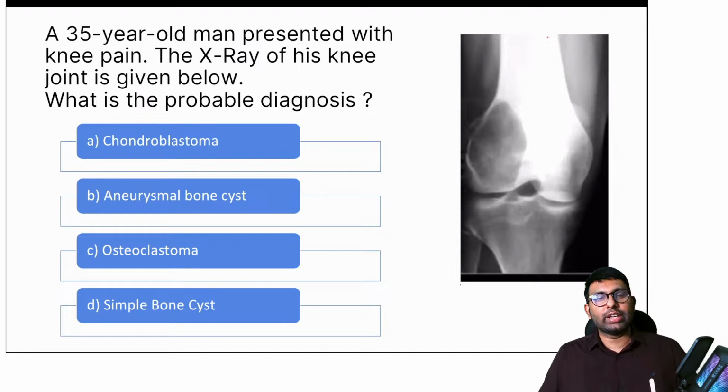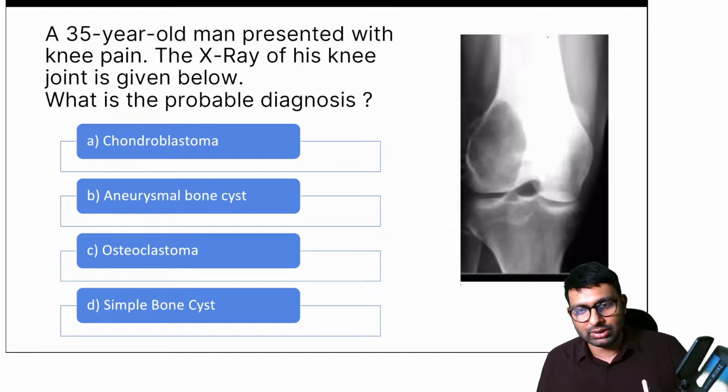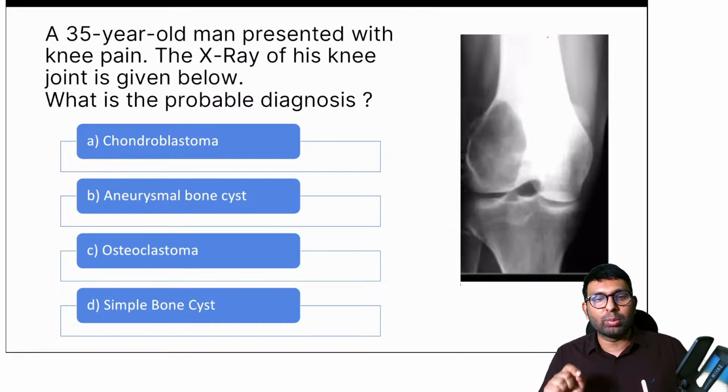This is a 35-year-old man presented with knee pain. The x-ray of his knee joint is given below. What is the probable diagnosis? Options here again are chondroblastoma, aneurysmal bone cyst, osteoclastoma, simple bone cyst.